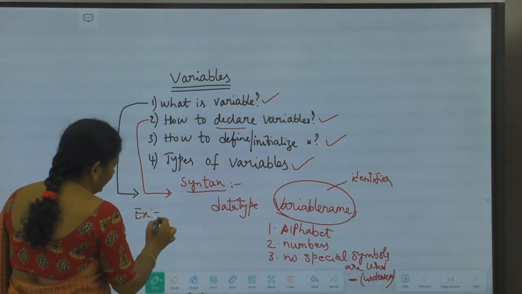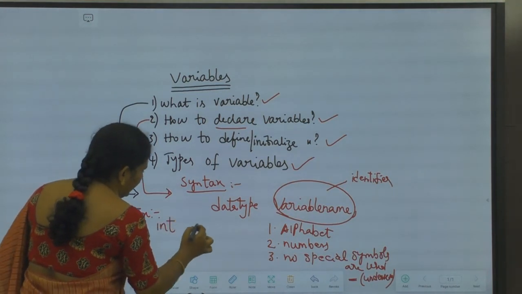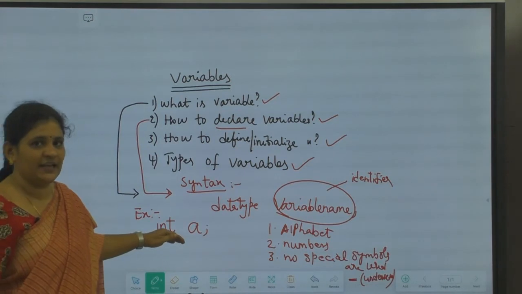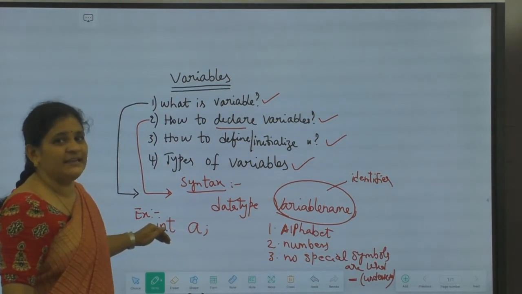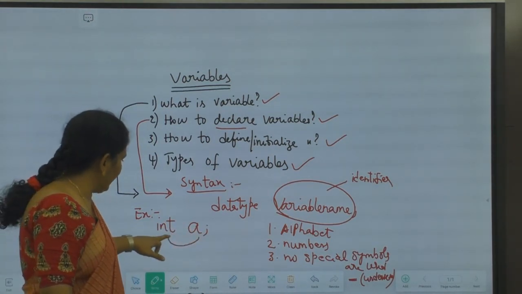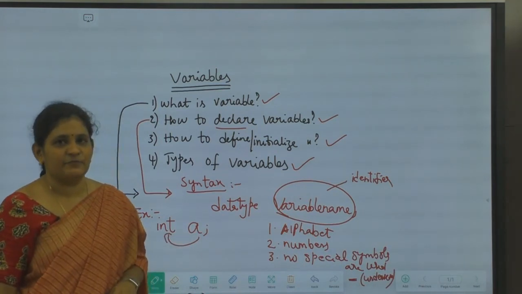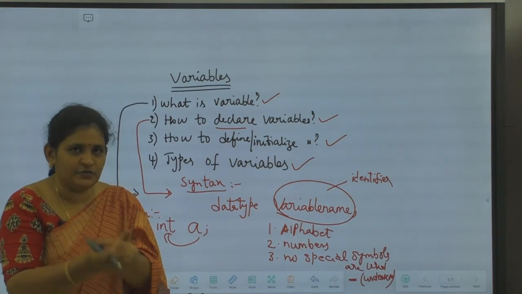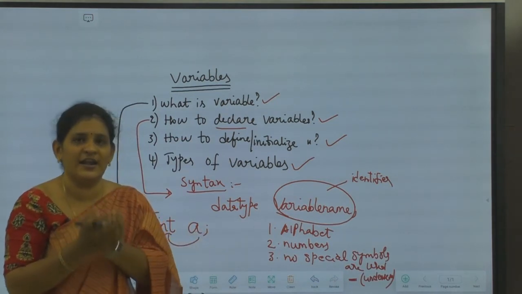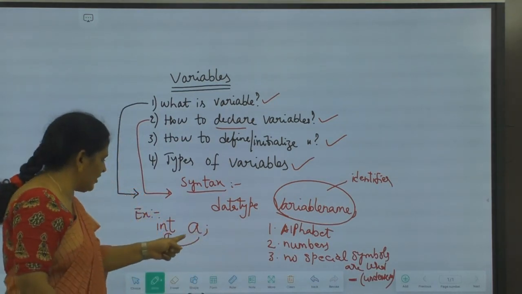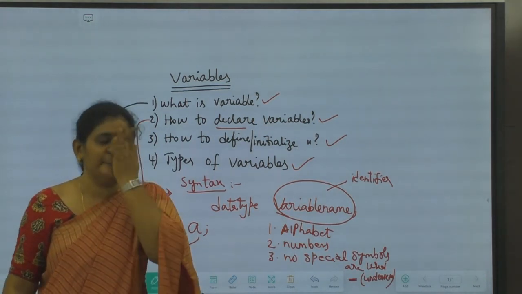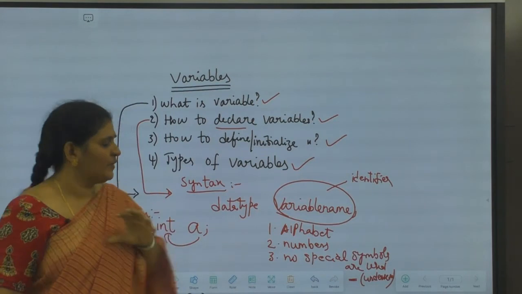Data type I am taking as int here, and variable name I am taking as a, and semicolon. This is an example of declaring a variable of type, which type? Integer type. A is of what type? A is of integer type. So a variable can hold values, no? So A can hold only whole numbers. Why only whole numbers? Because of what type I have declared here? Of type int. So int can store only whole numbers.